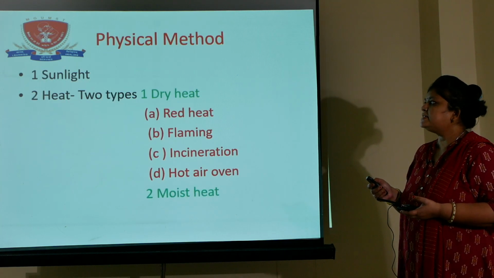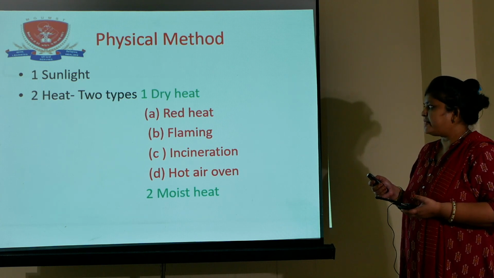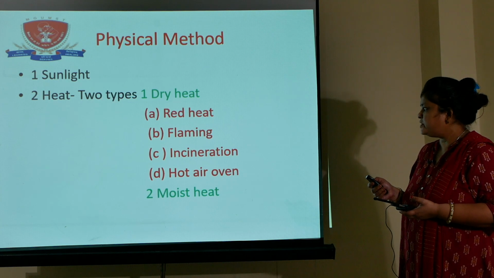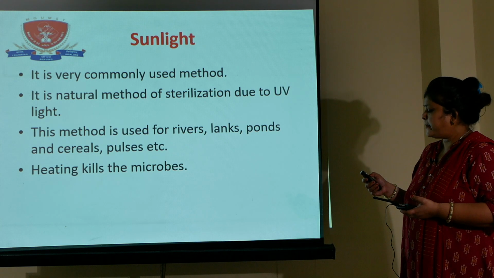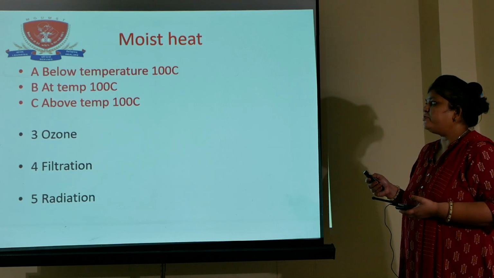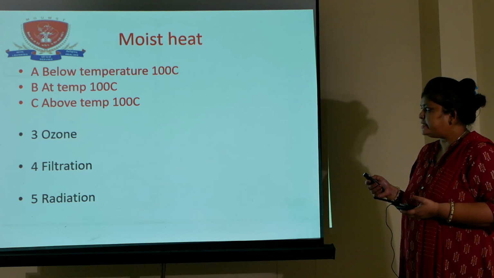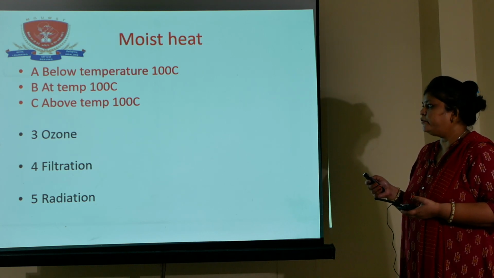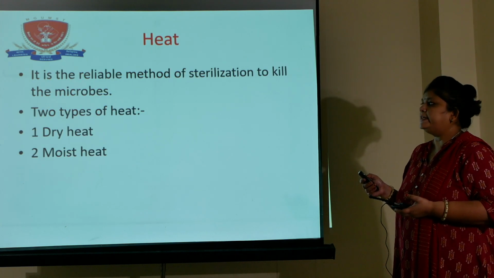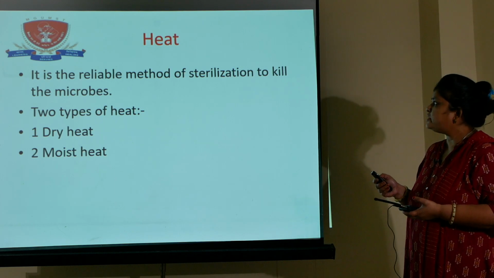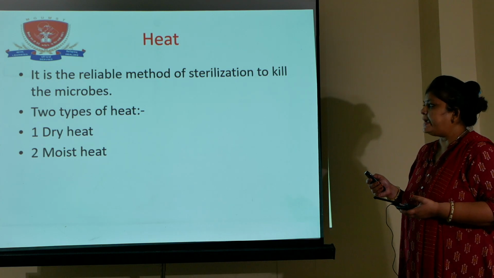Physical methods: first sunlight, second heat. There are two types of heat, dry heat and moist heat. Dry heat has four methods: red heat, flaming, incineration, hot air oven. Moist heat has three methods: below temperature 100 degrees, at temperature 100 degrees, above temperature 100 degrees. Third method is ozone, fourth is filtration, and fifth is radiation. Now first is heat. Heat is the most reliable and natural method of sterilization to kill the microbes. There are two types of heat used, dry heat and moist heat.